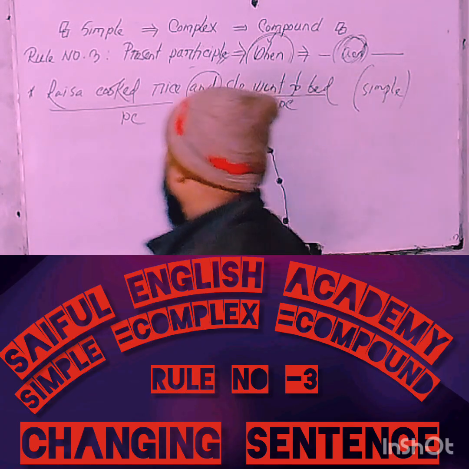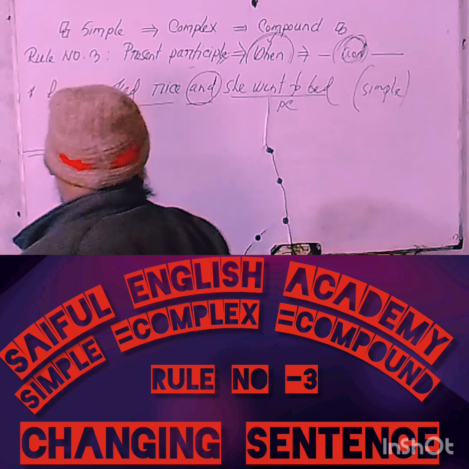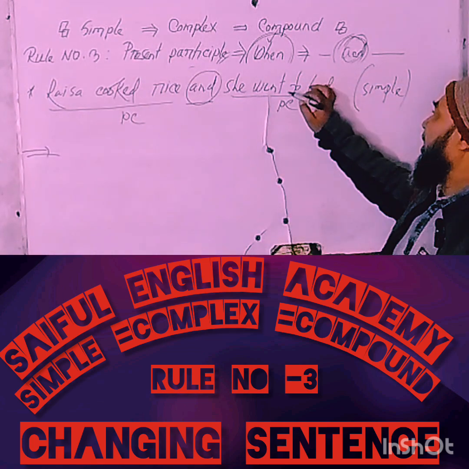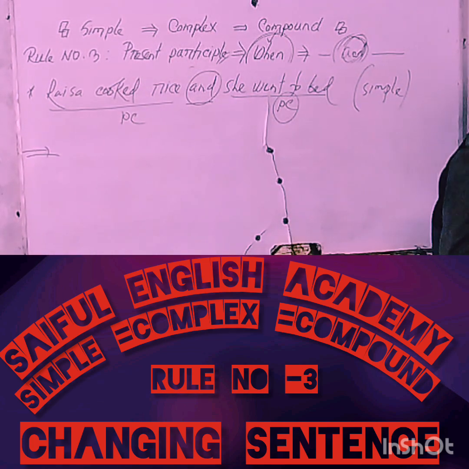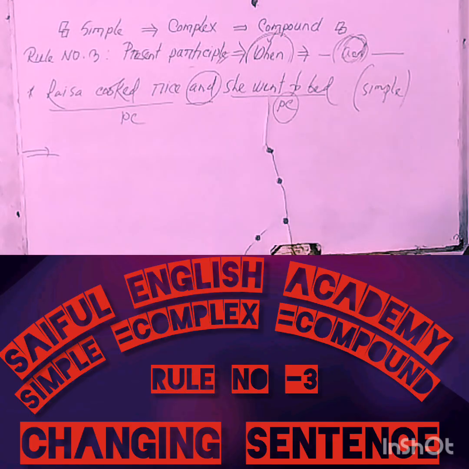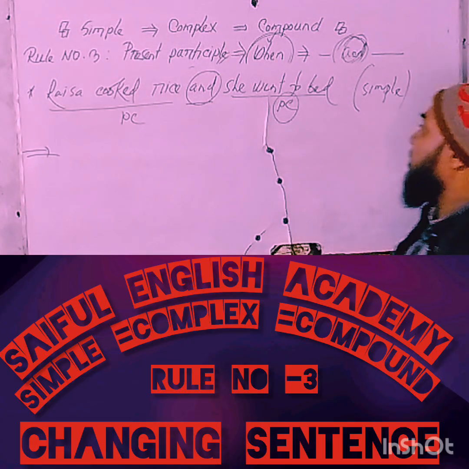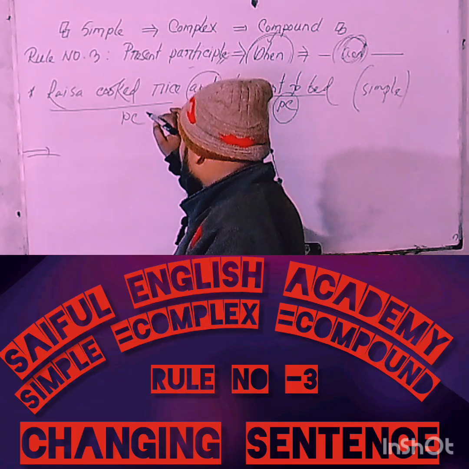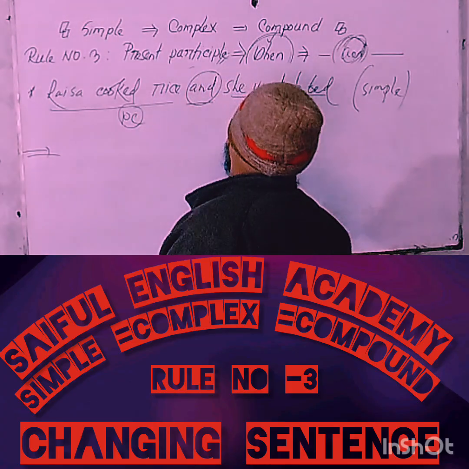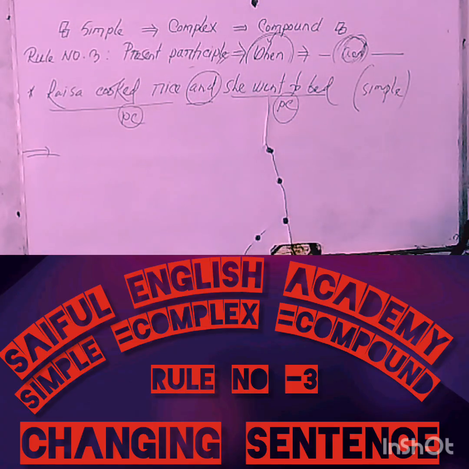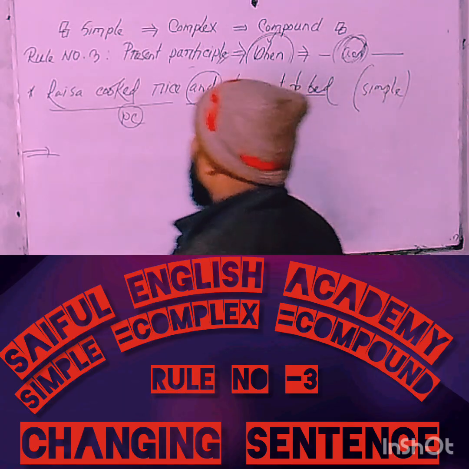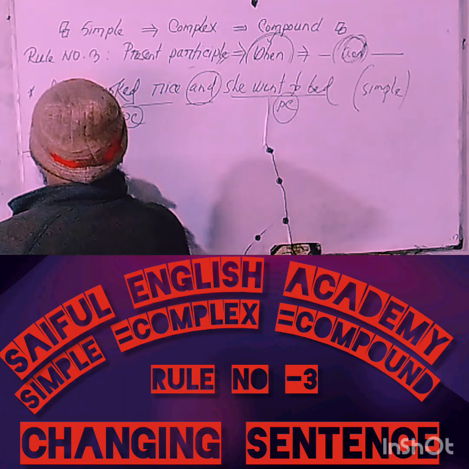My dear listeners, you'll have to mind that there is no chance of a second principal clause at the time of changing this statement into a simple sentence. You have to mind that, my dear learners. You'll have to change the first principal clause into a phrase. So, my dear learners, try to change this principal clause into a phrase.